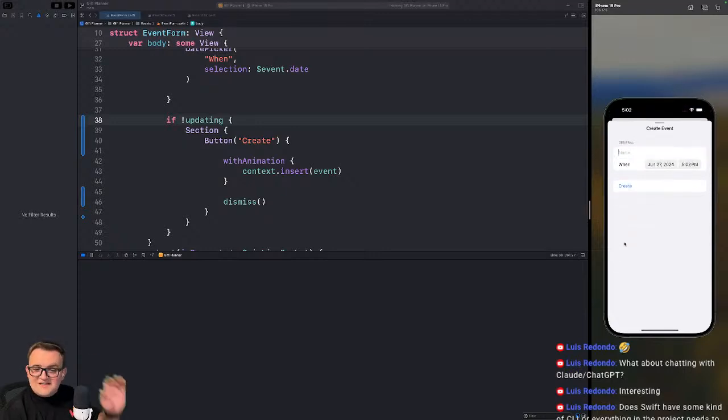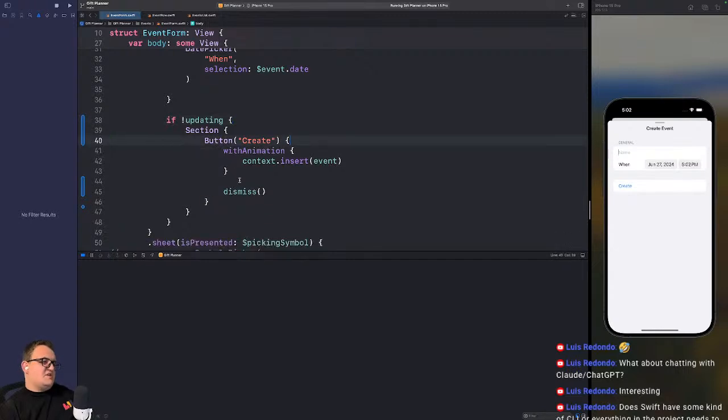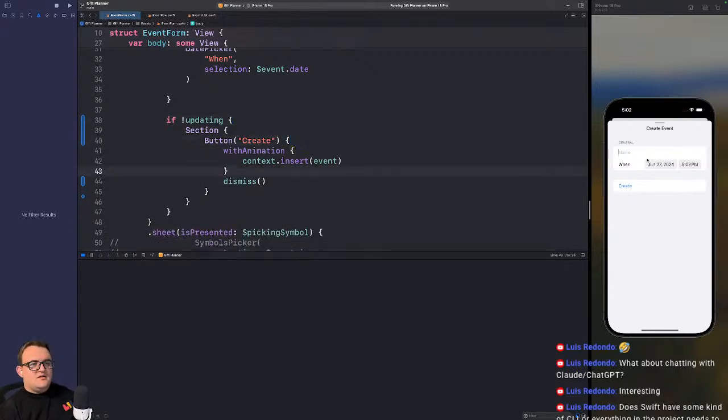Which, to be honest, do we even need that? Do we even need a create button here? How cool would it be if you didn't have to create? No, we do, because you had to call this insert. Which I suppose we could do on init, but then you would be creating data that could be disgusting.